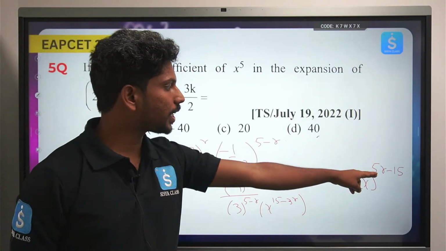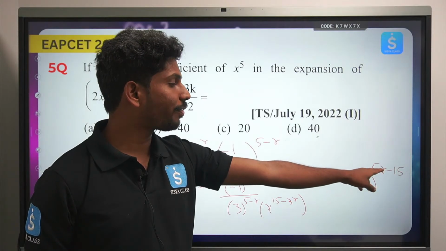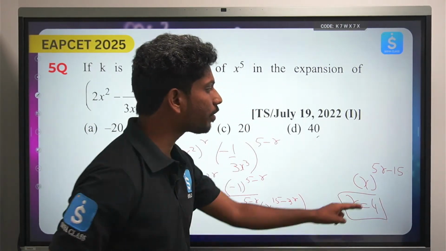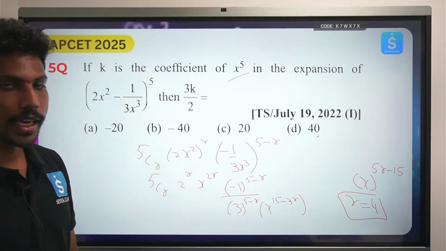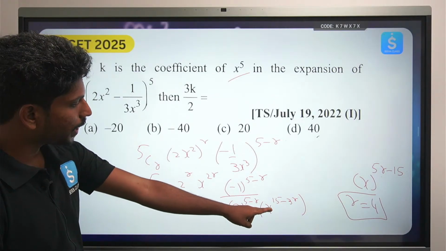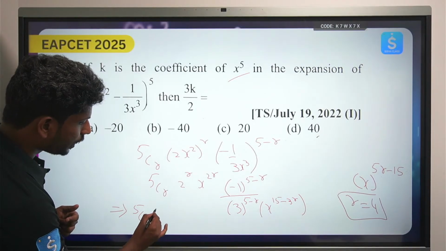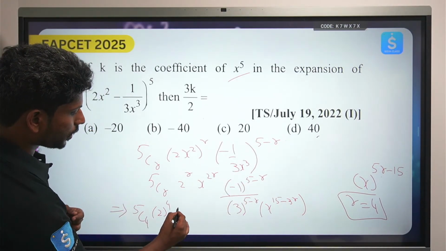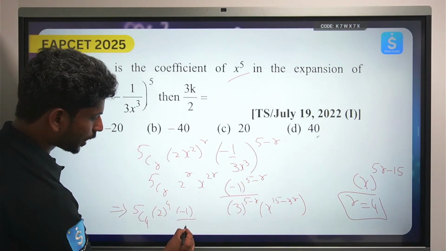So if you try to see, 5 sixes are 30, so that will become 30 minus 15. When you take r equals 4, what will happen, 5 into 4 is 20, 20 minus 15 is 5. So are you getting x power 5? Right, so the r value is 4. Now just try to substitute r as 4. So this will become 5C4 into 2 to the power 4 into minus 1 to the power 5 minus 4, which is 1, so this will become minus 1, over 3 power 5 minus 4, again it will become 3.